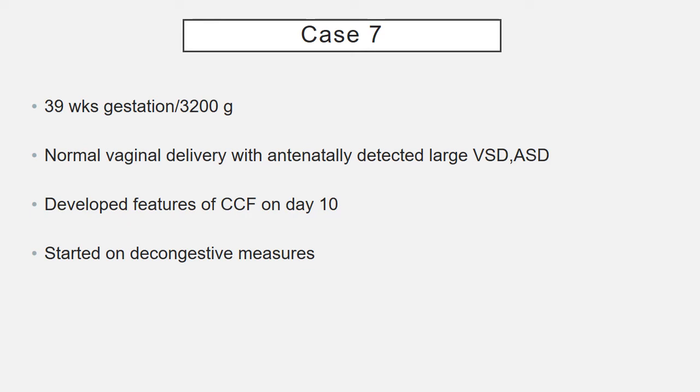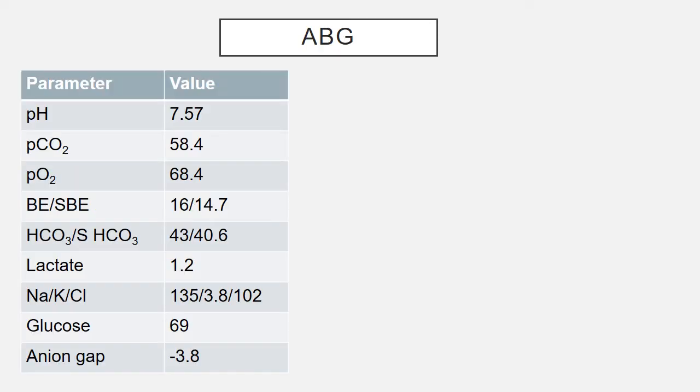The next case is a baby born at 39 weeks period of gestation with birth weight of 3200 grams. Baby was born by normal vaginal delivery with antenatally detected large VSD and ASD. Baby developed features of CCF on day 10 of life. Was started on decongestive measures. The ABG in this case showed metabolic alkalosis with respiratory compensation. The cause in this case would be prolonged use of furosemide.